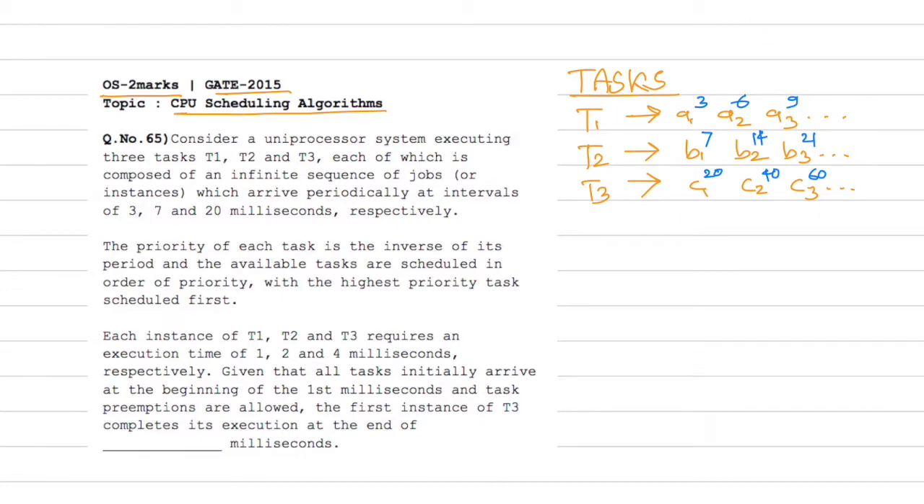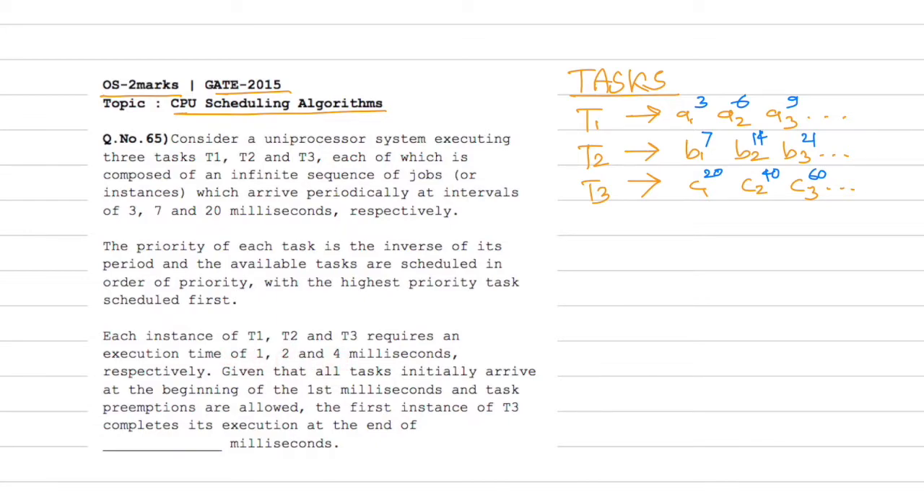Next paragraph. Now the priority of each task is the inverse of its period. So they have not yet told us the time taken by each task to complete, but they are mentioning that the priority is the inverse of the period. And the available tasks are scheduled in the order of priority, obviously, with the highest priority task scheduled first. So this is priority based CPU scheduling. Now the third paragraph. Each instance of T1, T2, T3 requires an execution time of 1, 2 and 4 milliseconds.